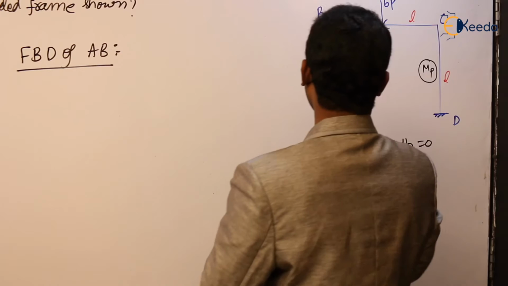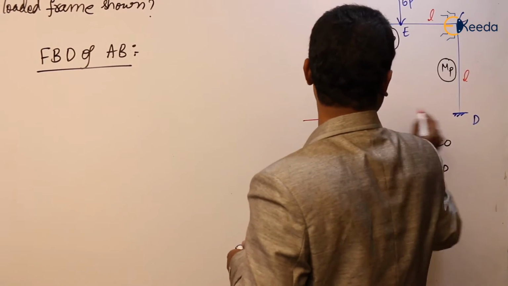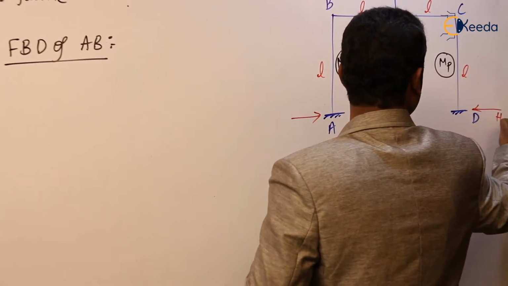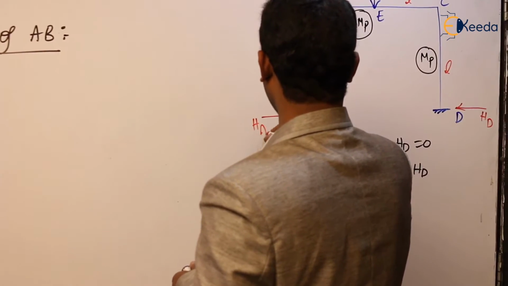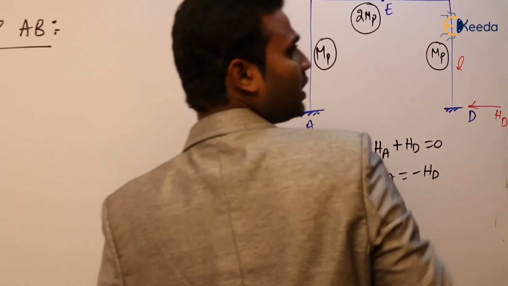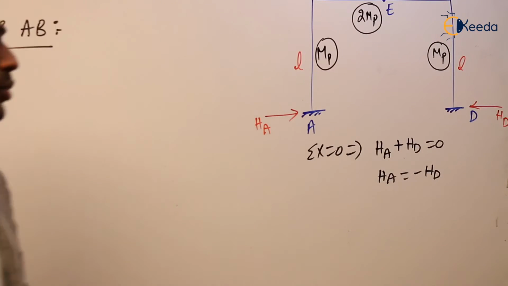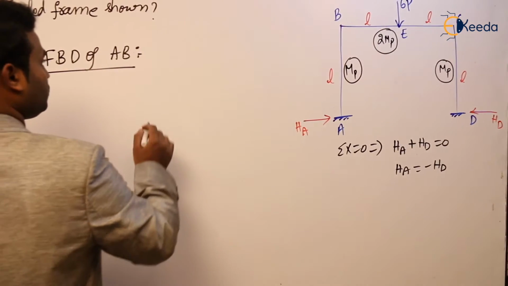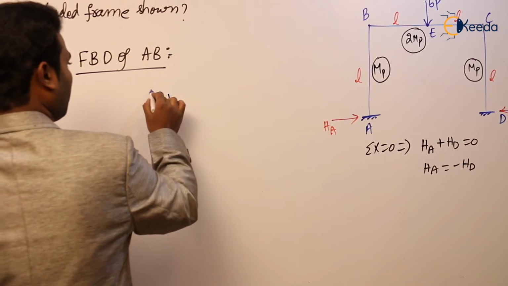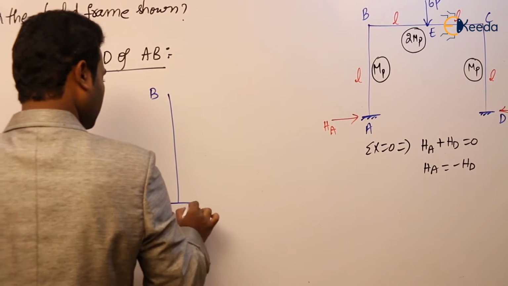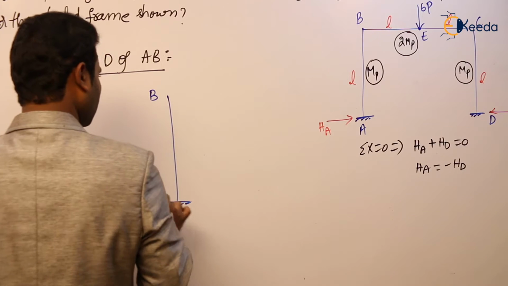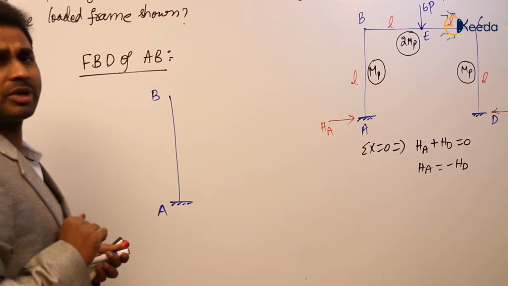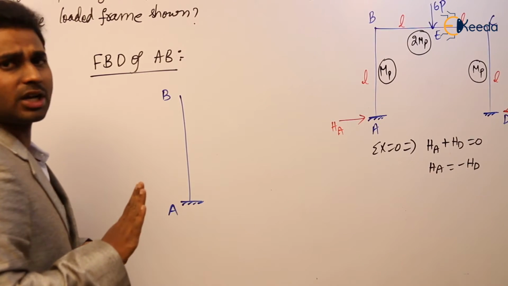For example, assume that here the direction is this and here the direction is this. Both are equal and opposite. And of course the vertical reaction and moment will also exist, because A is a fixed support. Now at B the plastic moment is forming. The moment to be considered is only MP, not 2 MP.